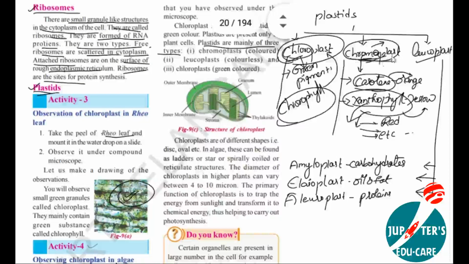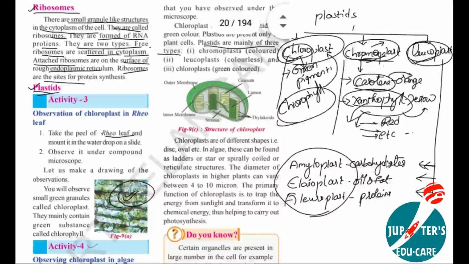And the third one, leucoplast. Here leuco means colorless, which does not show any color. Colorless plastids are called leucoplasts. But they have their own function. Based on this function, leucoplasts divide into three types. What is the function? They don't show any color, but they store food materials in them. Based on the food materials they store, they divide into three.